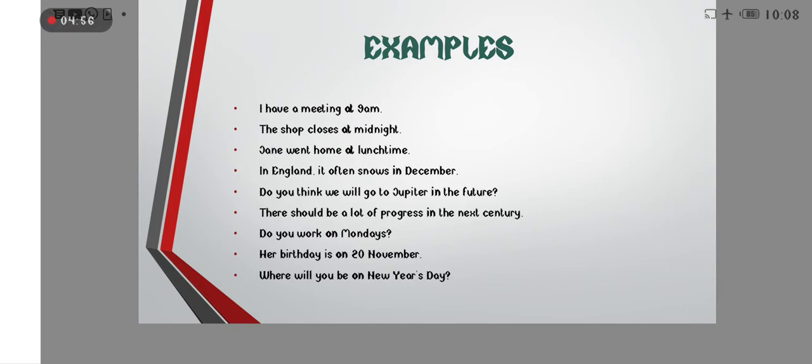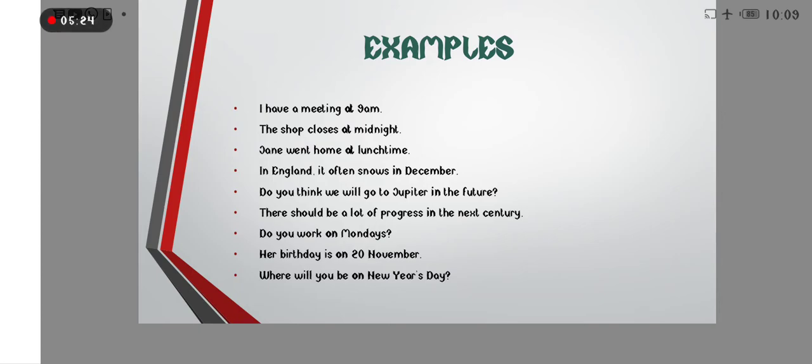Lunchtime is a specific time as well. As we discussed before, when there is a precise, specific time, we use at as a preposition of time. Here 9 a.m., midnight and lunchtime are all precise times, therefore we use at.